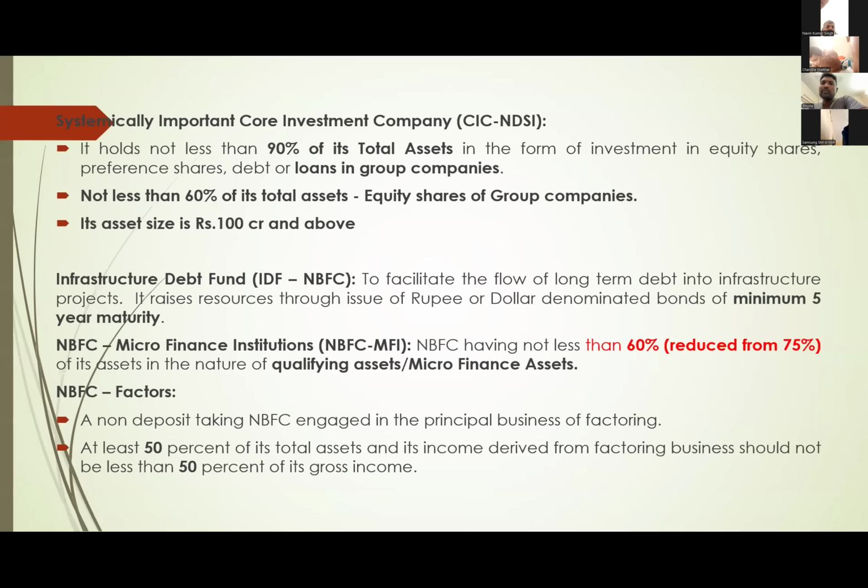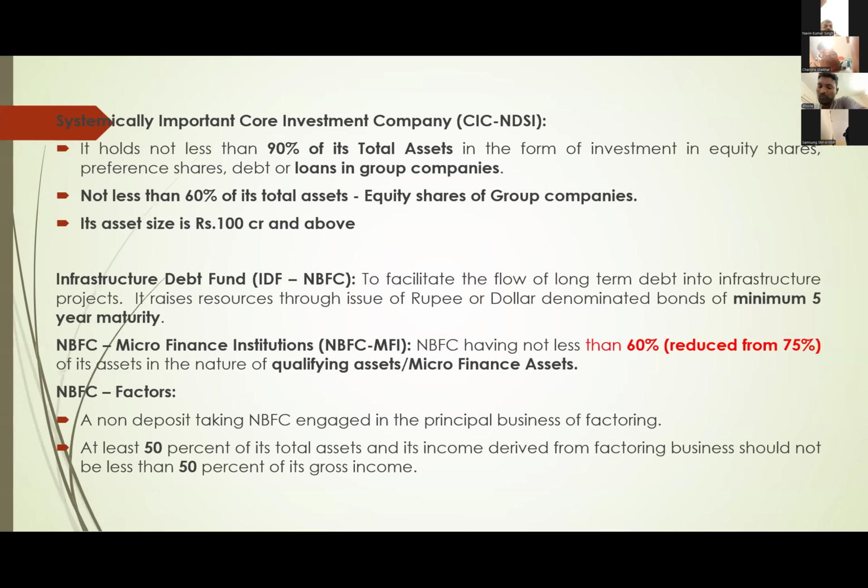And systematically important core investment company. Whom do we call a core investment company? Any NBFC, if it deploys at least 90% of its total loans in their associate concerns, sister concerns only, not for outsiders. Only their group companies they are investing.